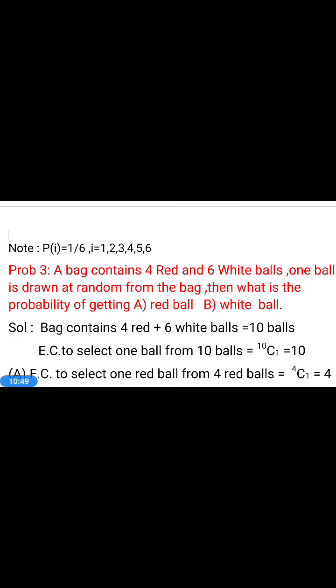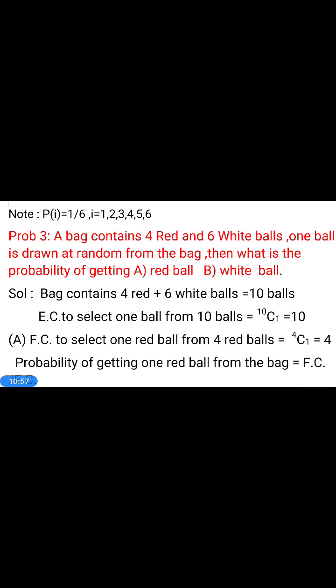Third problem. A bag contains 4 red and 6 white balls. One ball is drawn at random from the bag.